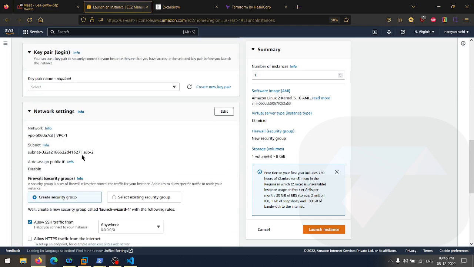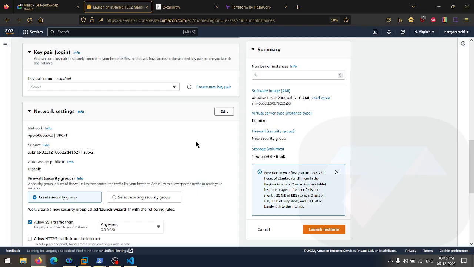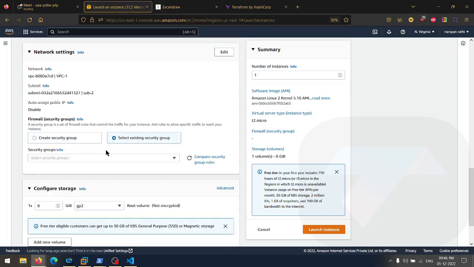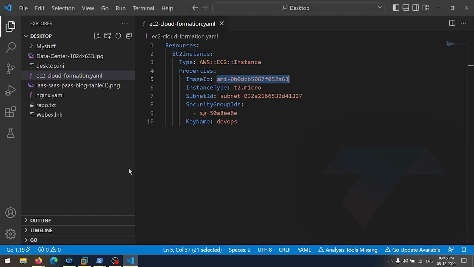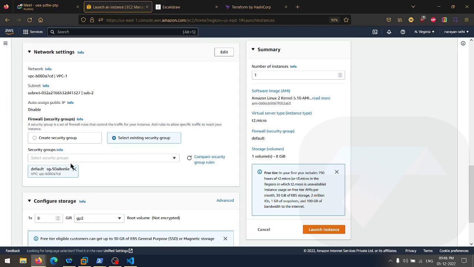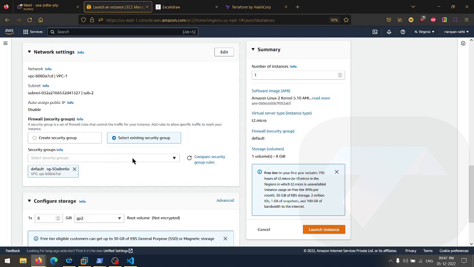And here, as you can see, subnet ID 27 in the ending and 27 in the ending, right? This is also the same. When it comes to the security group, I have selected the default security group. If you click on the default, you can see CD in the ending. And no, this is not the default one.